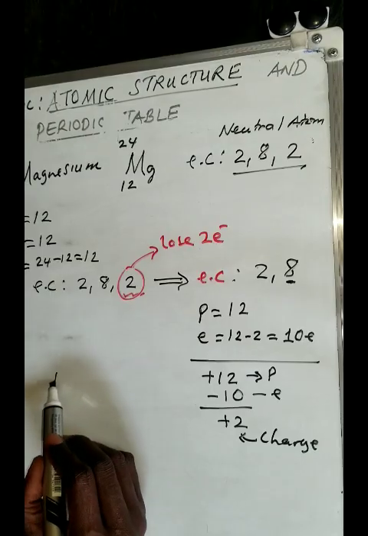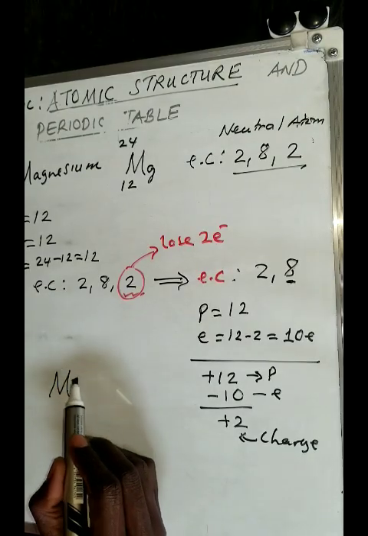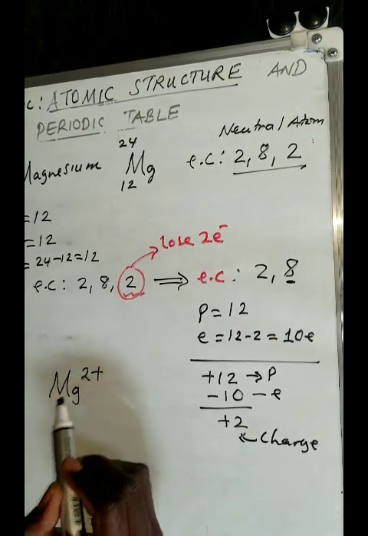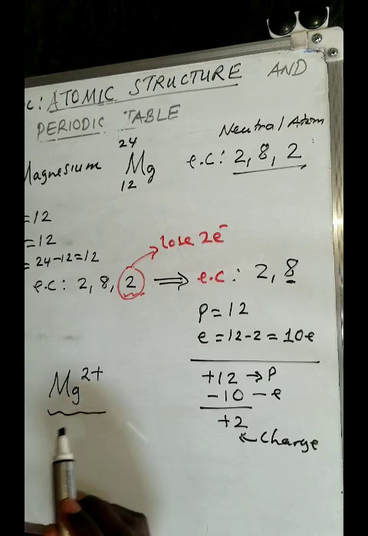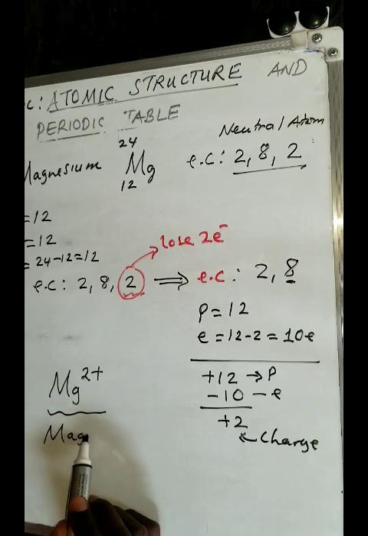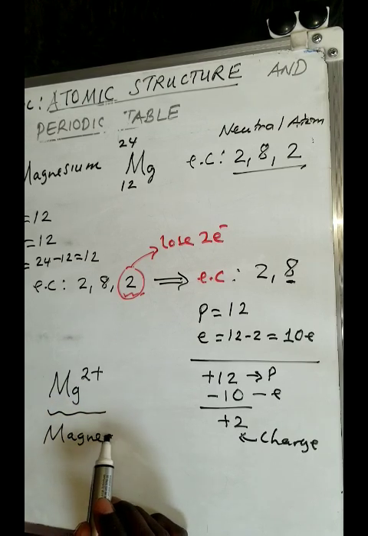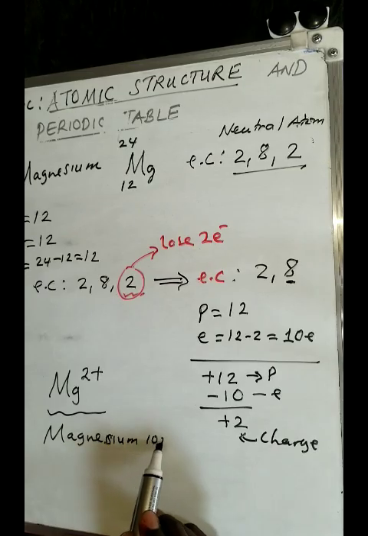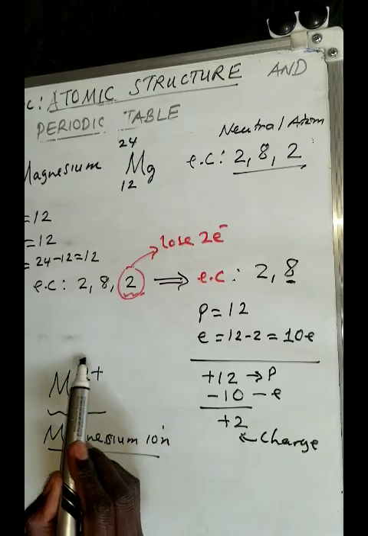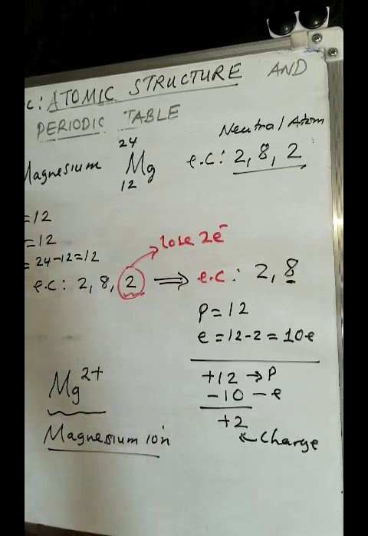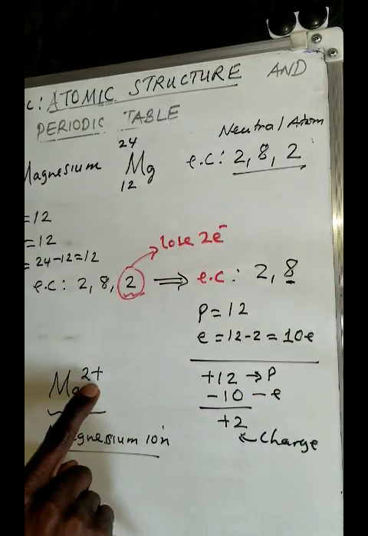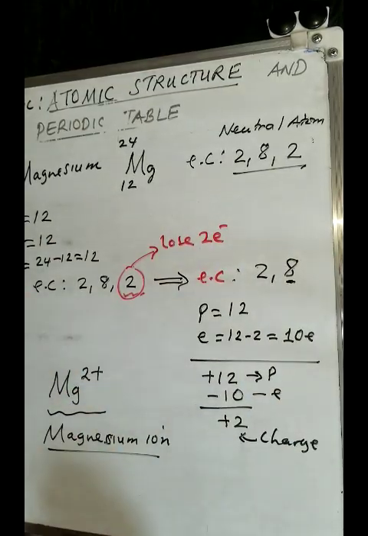So magnesium can be written as Mg, then you write a 2 and a positive there. This is what we now call a magnesium ion. That +2 tells you that it has lost 2 electrons.